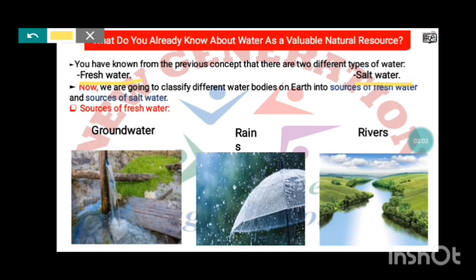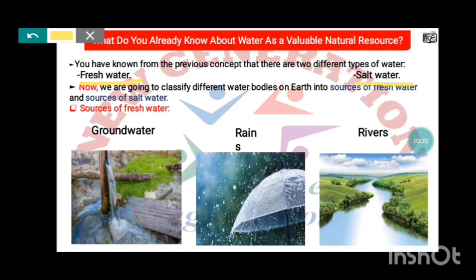We are gonna classify different water bodies on Earth into sources of fresh water and sources of salt water.